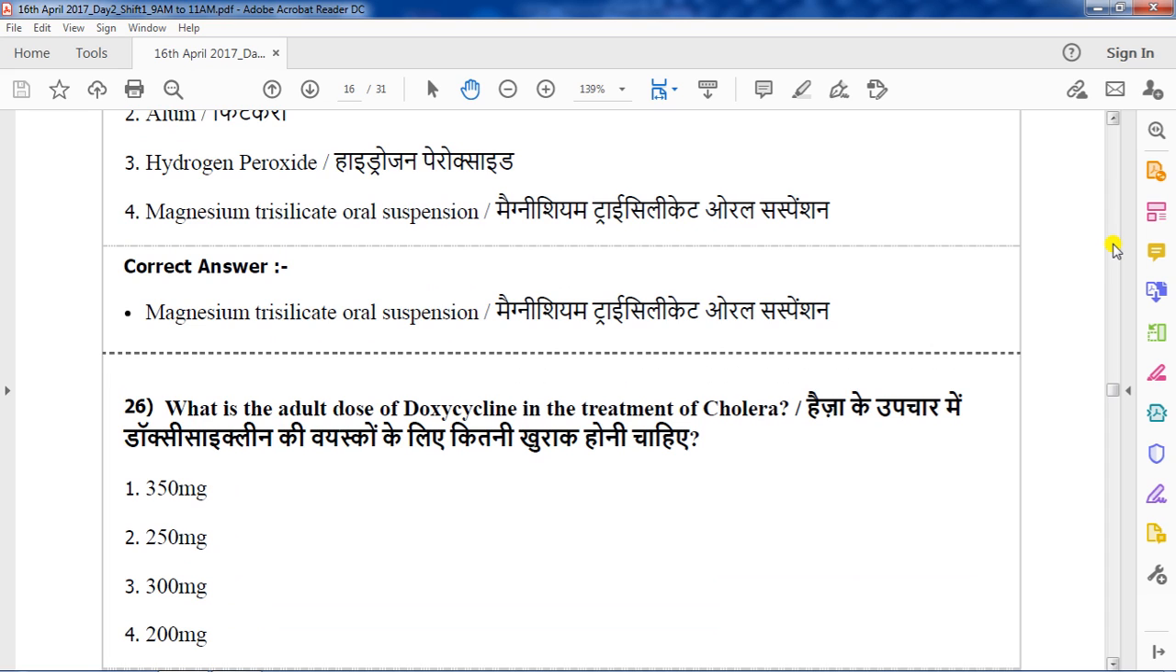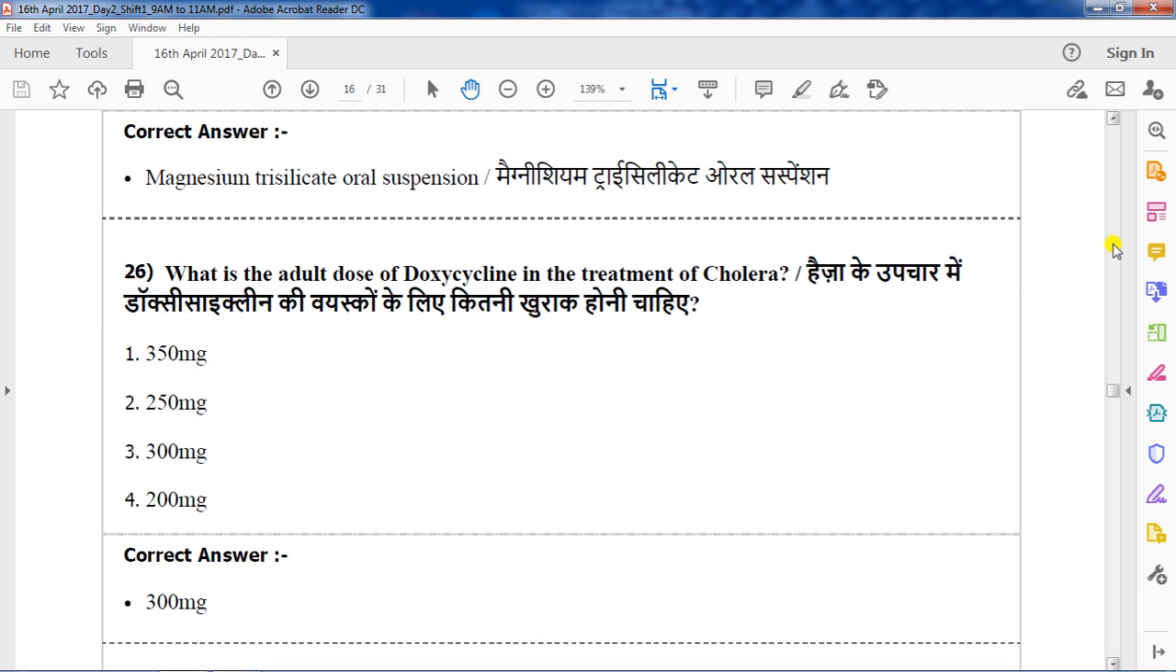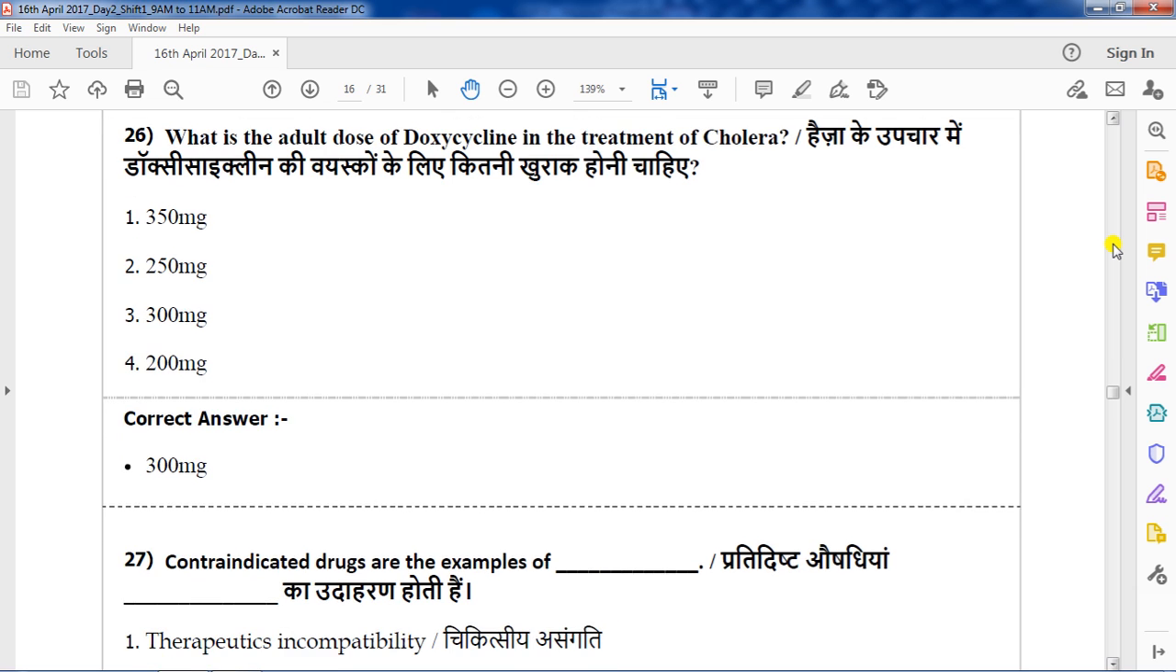What is the adult dose of doxycycline in the treatment of cholera? Doxycycline is a tetracycline. So here options are 350 milligram, 250 milligram, 300 milligram and 200 milligram. The correct answer is 300 milligram. In case of cholera treatment, the doxycycline adult dose is 300 milligram.